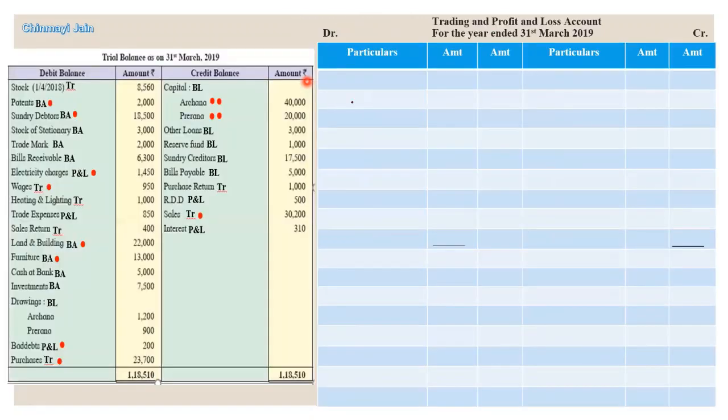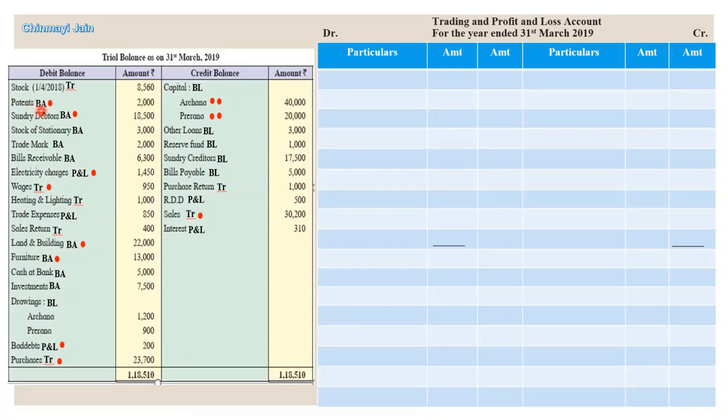Okay, now today I'll prepare a combined account, that is trading and P&L account. Let's start. I have stock. Okay, now what we will do, we will first prepare trading and P&L account, then we will move to balance